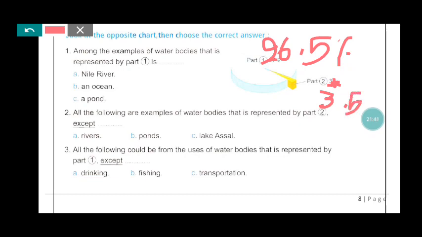Okay, so among the examples of water bodies that is represented by part 1, an ocean. Okay, number 2, all the following are examples of water bodies that is represented by part 2 except Lake Assal. Okay, number 3, all the following could be formed from the uses of water bodies that is represented by part 1 except drinking.